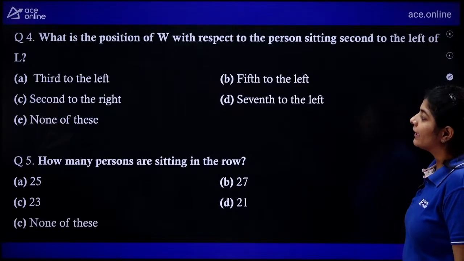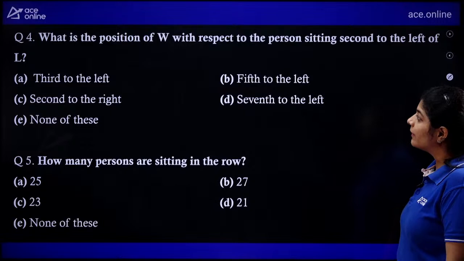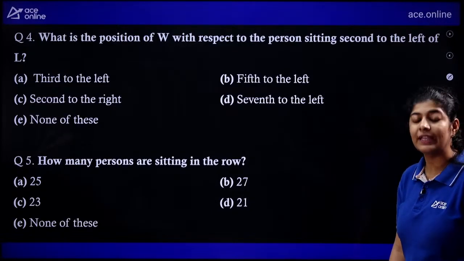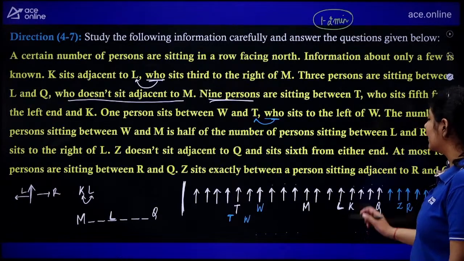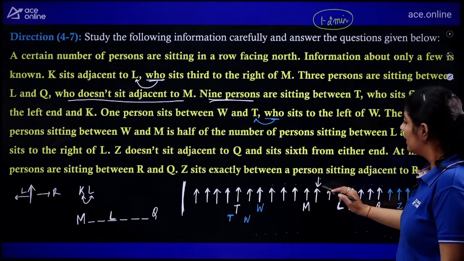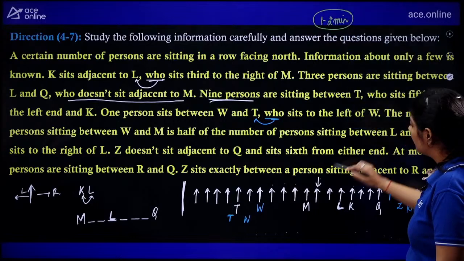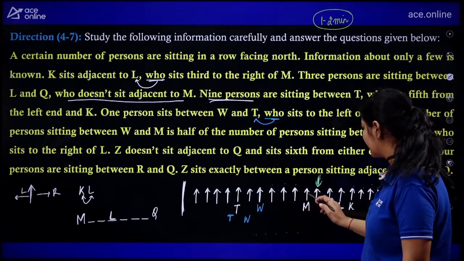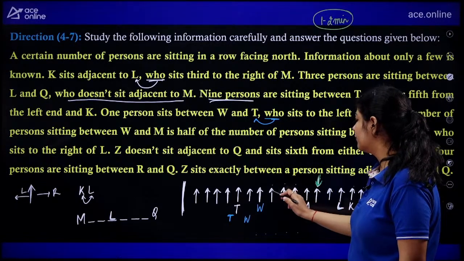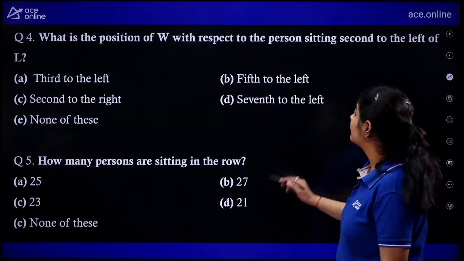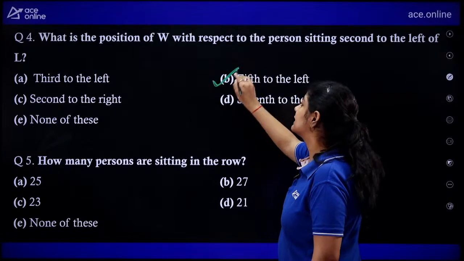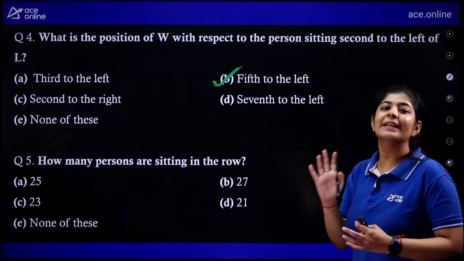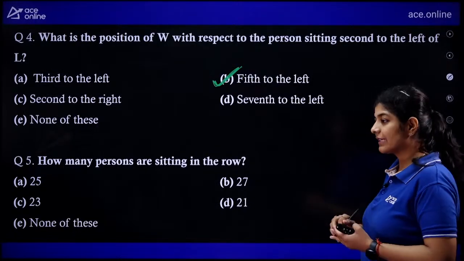ठीक है, पहला, what is the position of W with respect to the person sitting second to the left of L? Okay, second to the left of L, that means this person. Now with the help of this one, we need to determine the position of W. This is nothing but first, second, third, fourth, fifth. Fifth to the left, that means option number B is the करेक्ट वन. ठीक है, एक बार आपका अरेंजमेंट बन गया, उसके बाद आप बहुत इजीली आंसर्स कर सकते हैं.